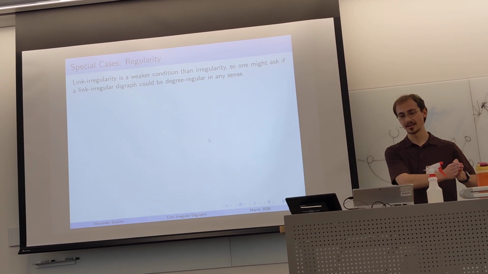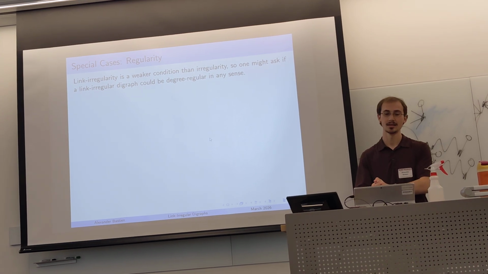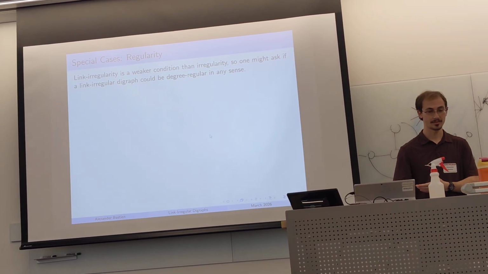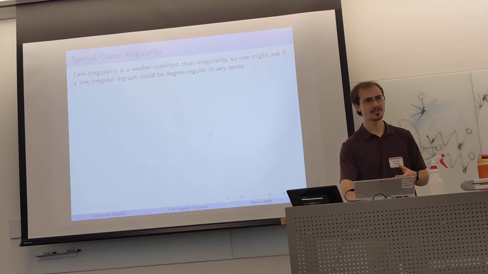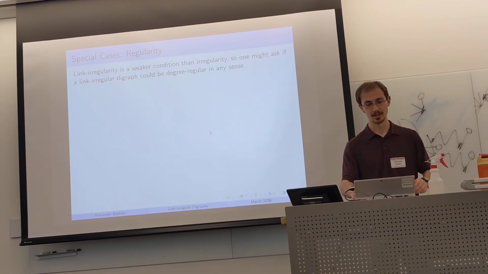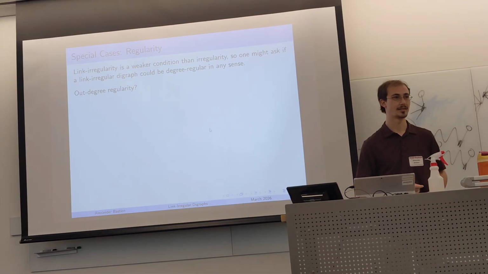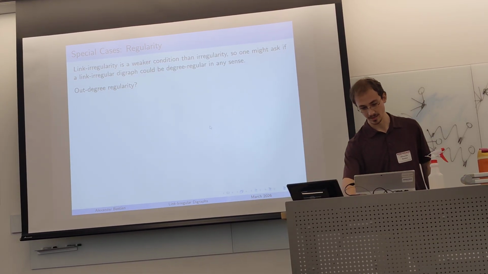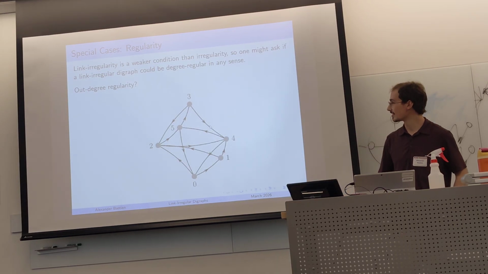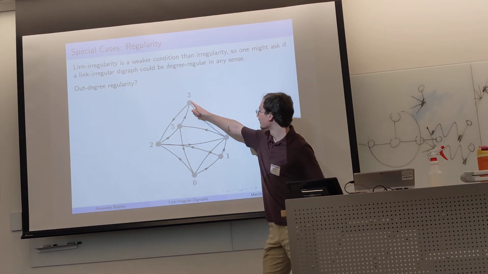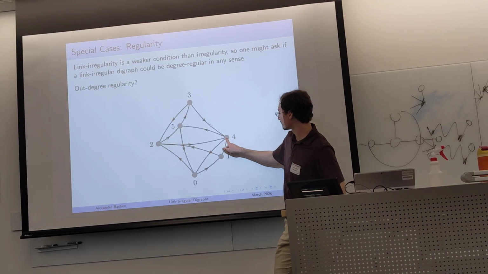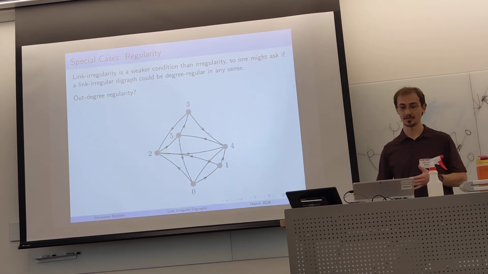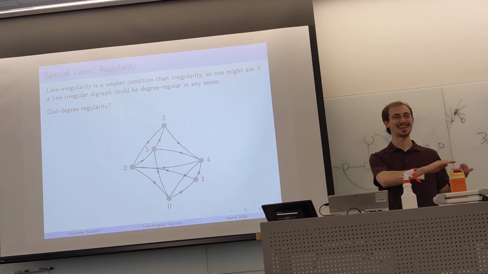So since link irregularity is weaker than irregularity, one might ask if a link-irregular digraph could be regular in any sense. The first sense we consider is out degree regularity. What that means is that every vertex has the same number of arrows pointing away from it. Here's an example: this is 2-out-degree regular, 2 arrows from each vertex. So this is an example of an out degree regular, link-irregular digraph.